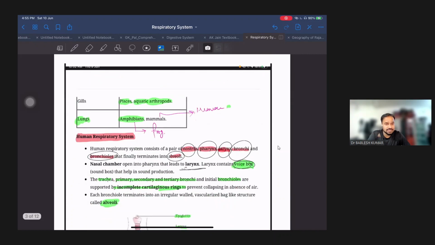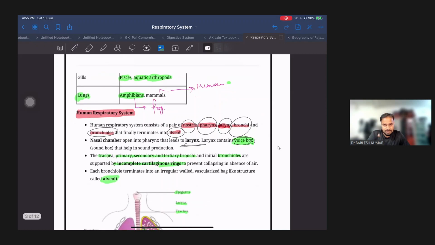In fishes or aquatic animals, the respiratory organs are called gills, through which they separate the oxygen from water and use it. Similarly, in amphibians and in mammals, we have separate respiratory organs, which are called lungs.